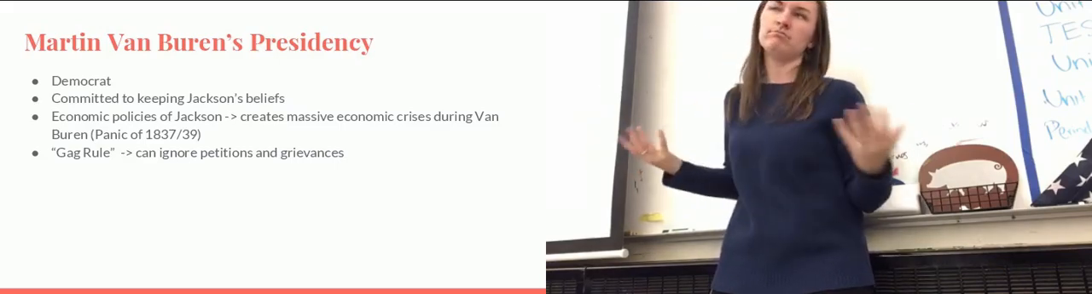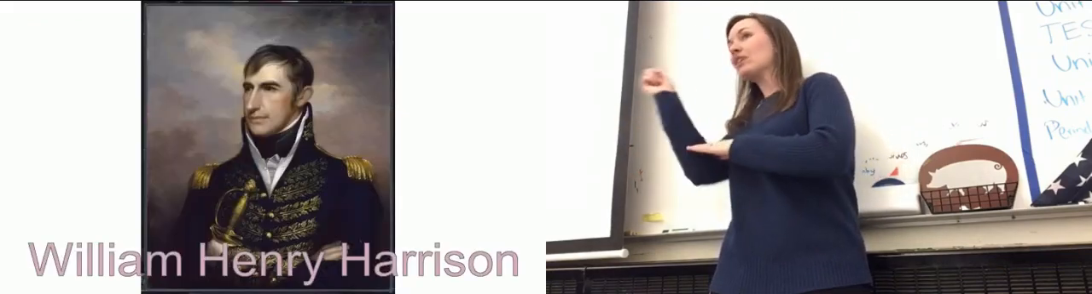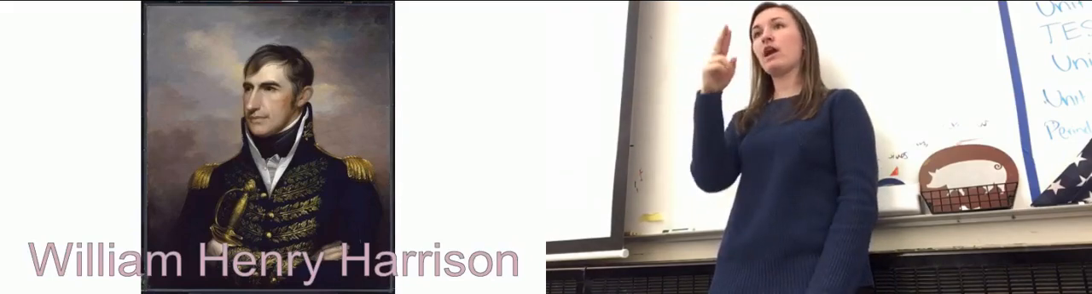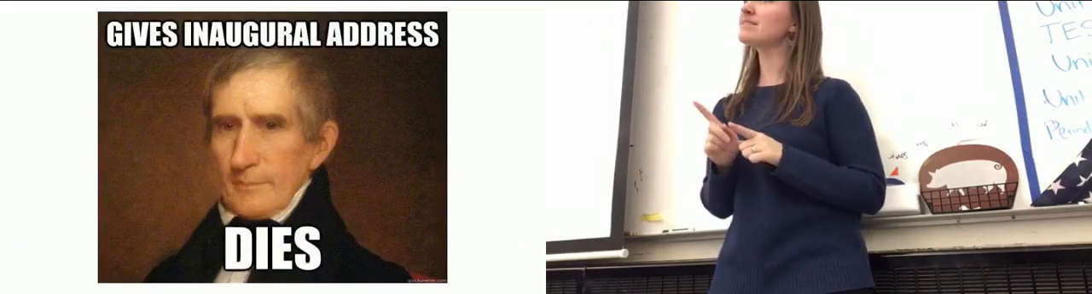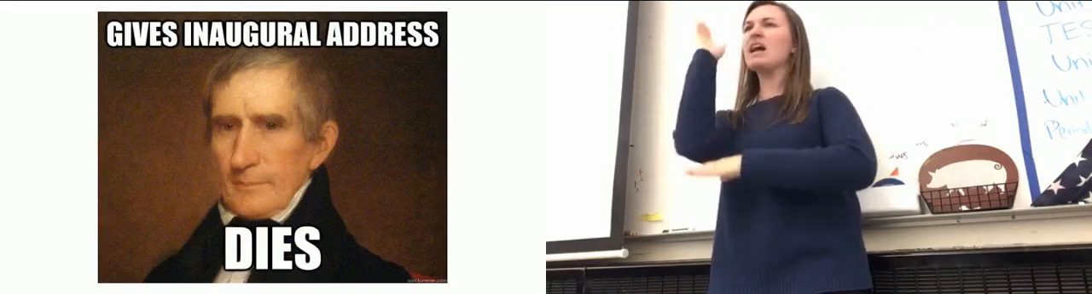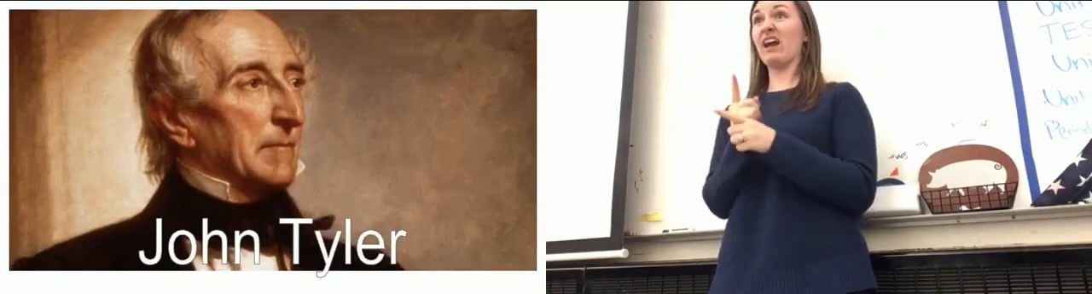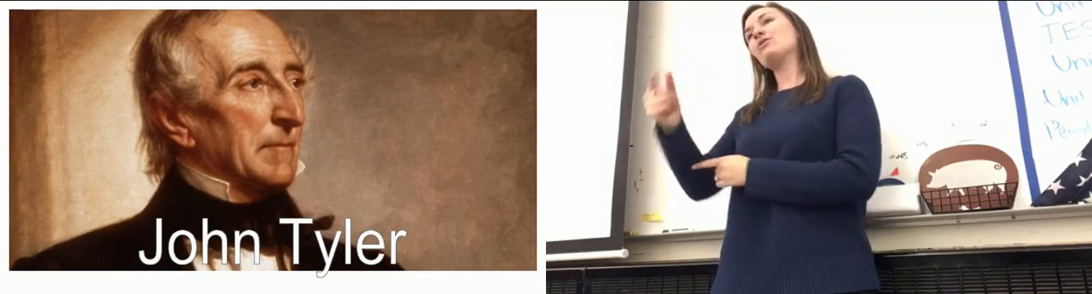Following Martin Van Buren's presidency, this guy is going to become the president, William Henry Harrison. But unfortunately, what happens to William Henry Harrison? He dies after his inaugural address. And because of this, this guy is going to come into play, named John Tyler. And John Tyler is a hoot.